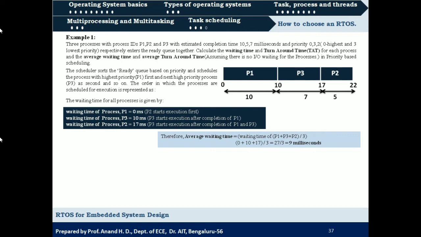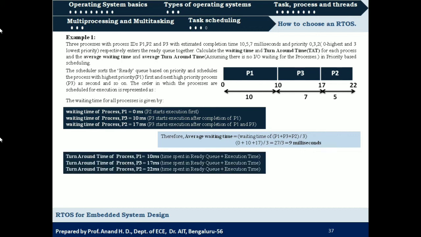So average waiting time will be sum of these three values divided by 3, which is 9 milliseconds, and turnaround time is waiting time for process 1, which is 0, plus execution time is 10 milliseconds, so it will be 10 milliseconds.